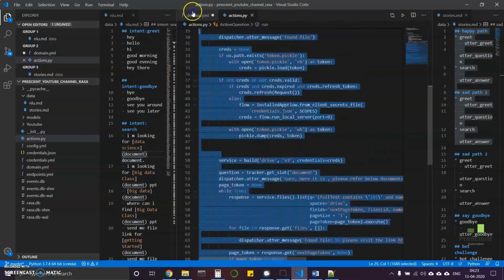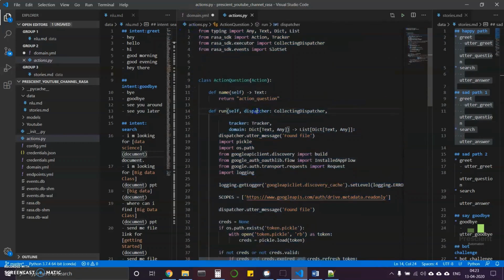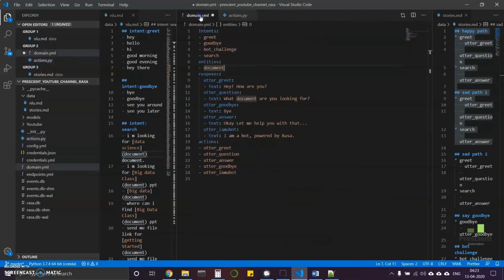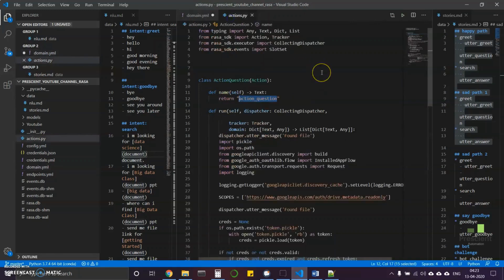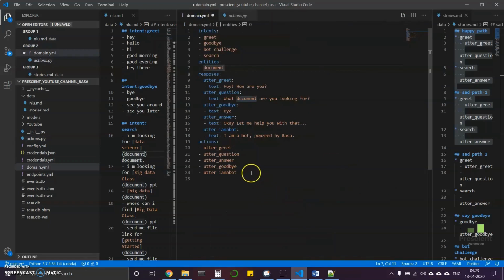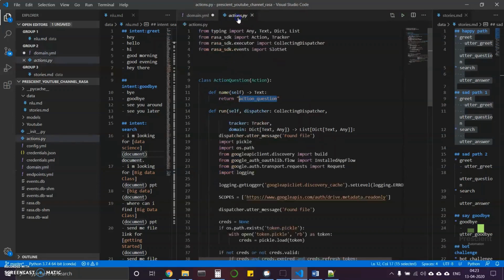What happens when we use these things is that we create an action. As you can see, there is a name called action questions. It is being created. Nowhere in the domain file have we mentioned this action, so let's first copy this action over there and talk about what this action question does. Whenever this action question is triggered in the stories, this whole actions.py file will trigger.